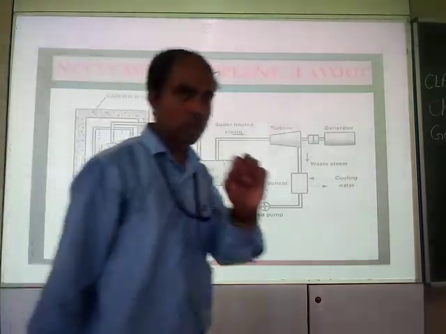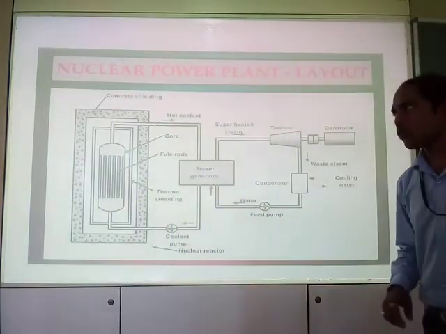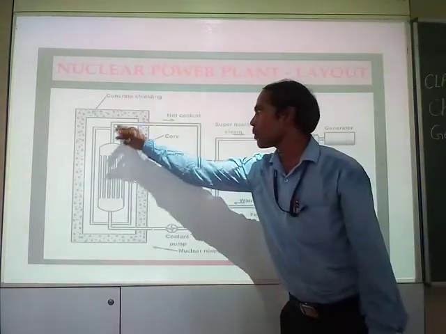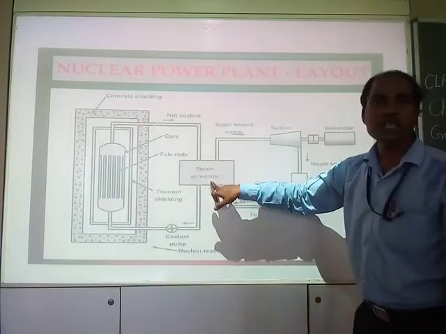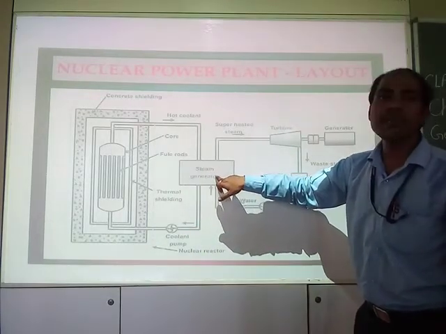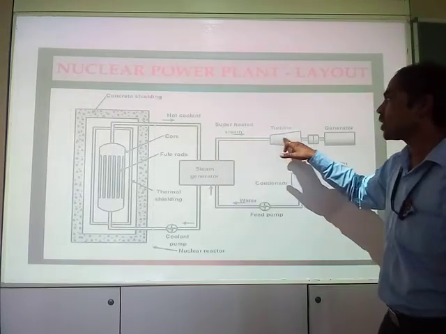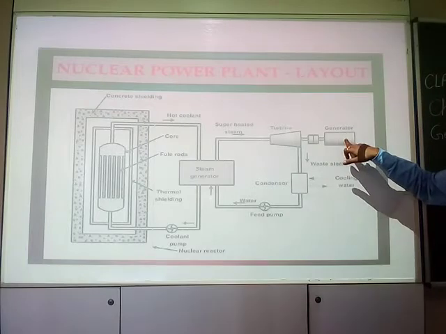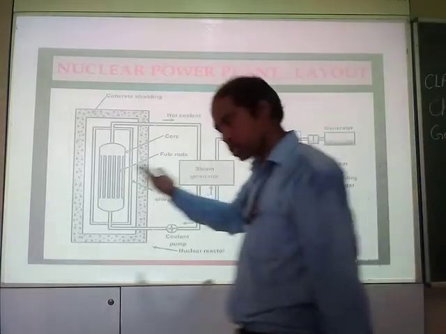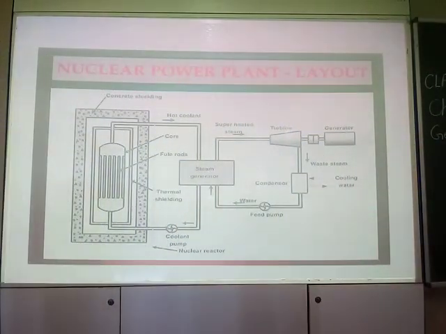Steam, you know, is the vapor of water. Once the steam is generated, it is used to rotate the turbine, which is connected to a generator, which in turn produces the electricity.